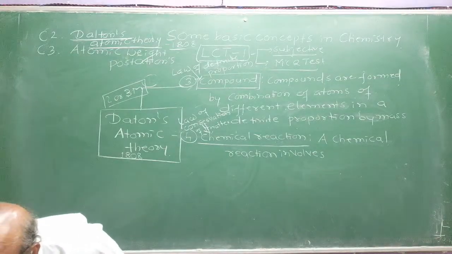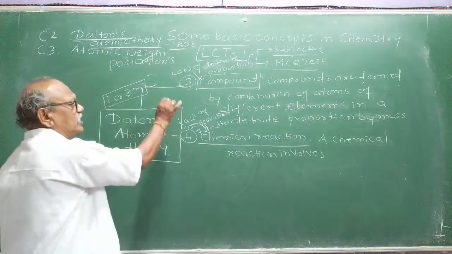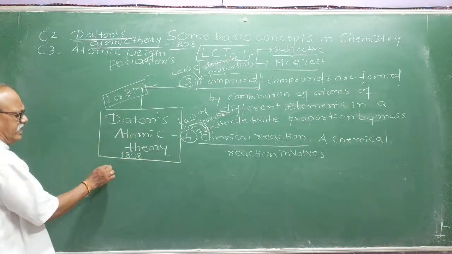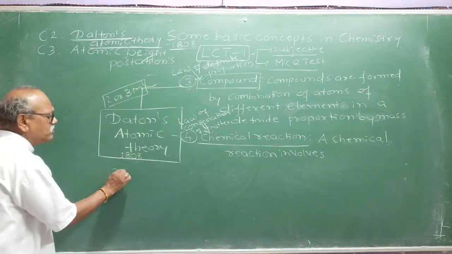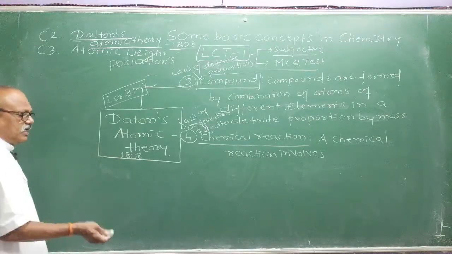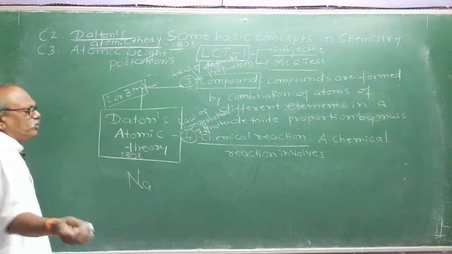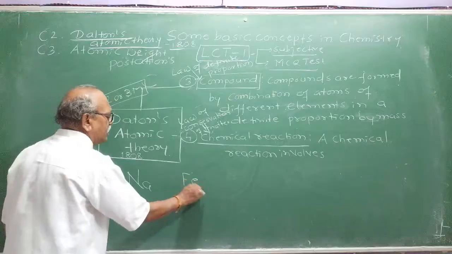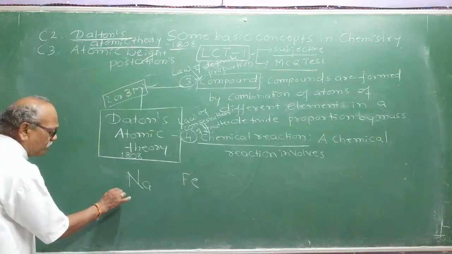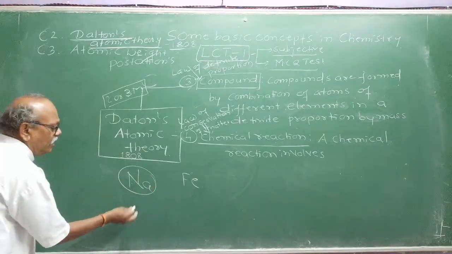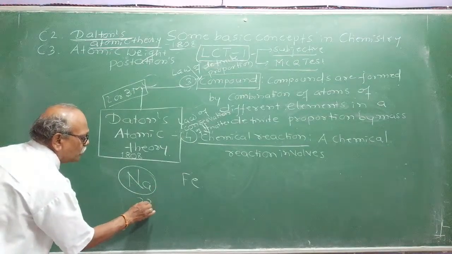Second postulate, you want me to explain it again. What is the second postulation? I said that atoms of the same element will have the same properties. For example, if you take a piece of sodium metal, open the periodic table, it will have atomic mass 23.